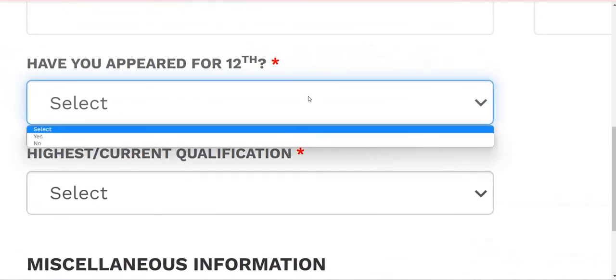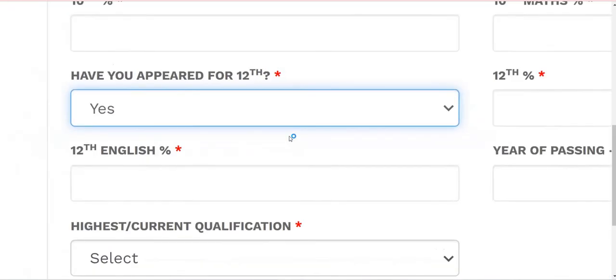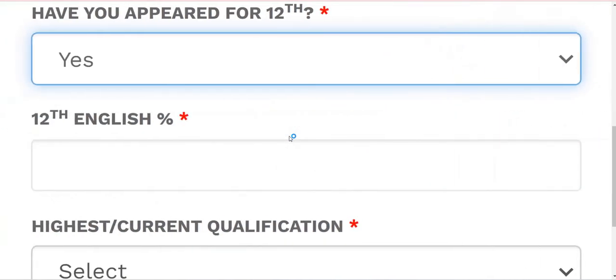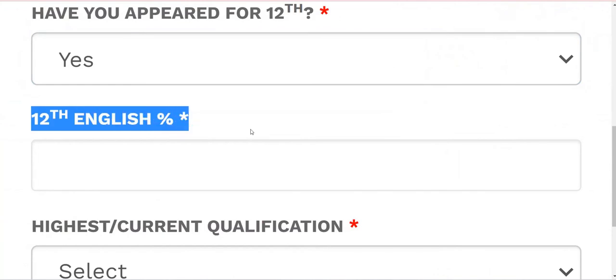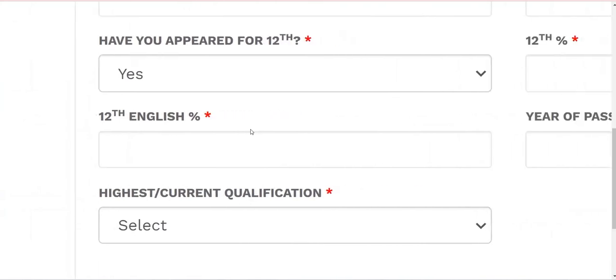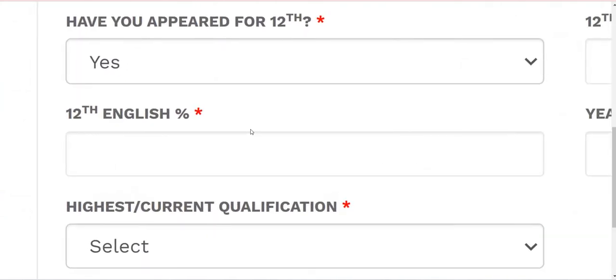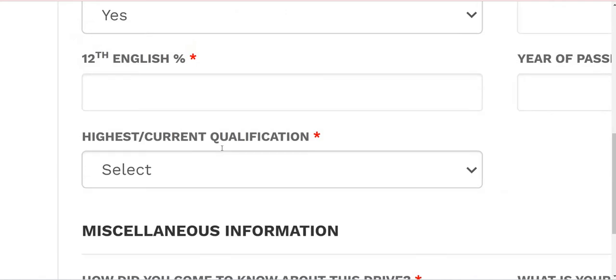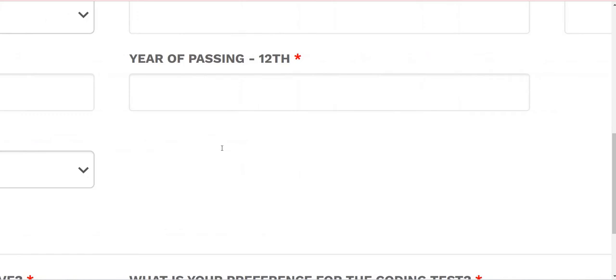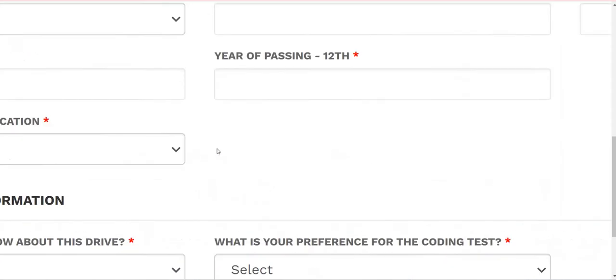And here they mentioned if you have done 12th, they will ask you 10th, likewise the max, and they will ask you 12th English marks as well as mathematics marks and year of passing. If it is out of 200, you should convert it into 100 by dividing by 2. If you scored 140, you can divide it by 2 and place 70% here. If you are from 10 CGPA, you just want to convert it into your percentage as per the norms which the college provided to you. Likewise mathematics marks they will ask, so you just want to fill them in here.